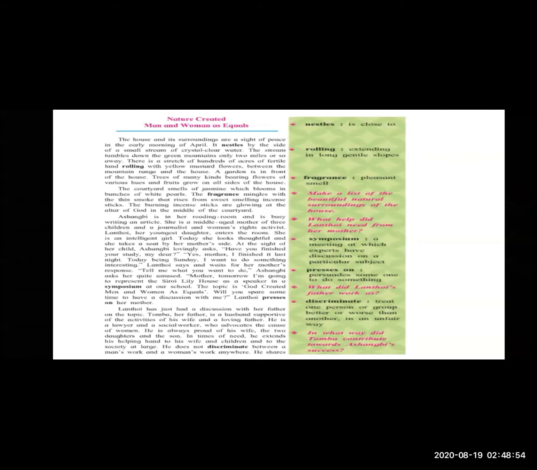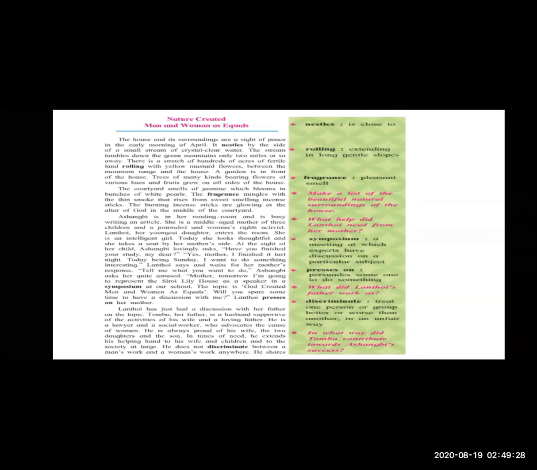There are some characters: Ashangbi, Lanthui and Tomba. Now I am going to explain to you about Ashangbi. Ashangbi is a middle-aged mother who has 3 children, and she is a journalist and women's rights activist. So what is a journalist? A journalist means a person who writes for the newspaper or the magazine.